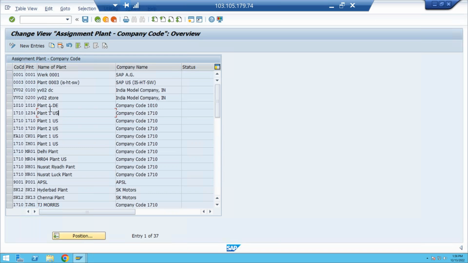So in ECC, what we did, your new plant is assigned to the copied company code. Then if you create a new company code, you need to assign the company code to the plant. Okay, this element is already there. Not to worry.